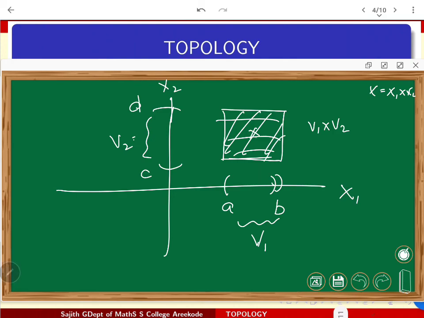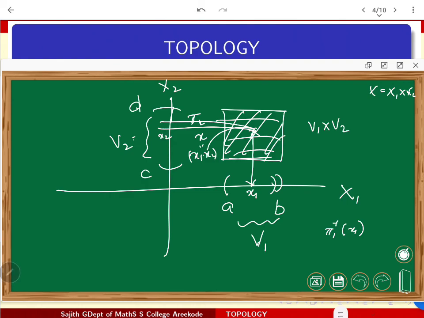Now take any point x here. There are some intuitive ideas we can remember. Any point here is an (x1, x2), which I will write as x. Then the first projection pi 1 will take it to x1, and pi 2 of x will give me x2 here. Now what exactly is going to be pi 1 inverse of x1?